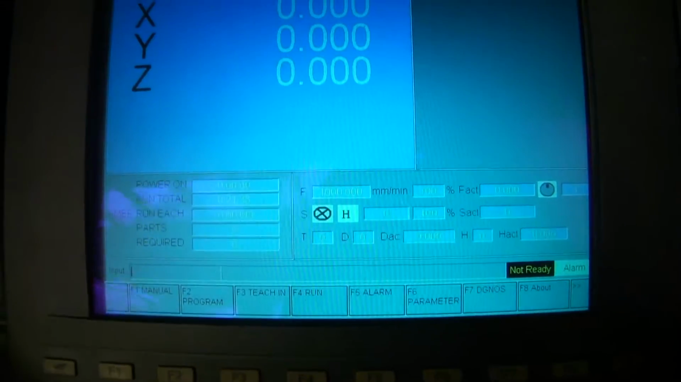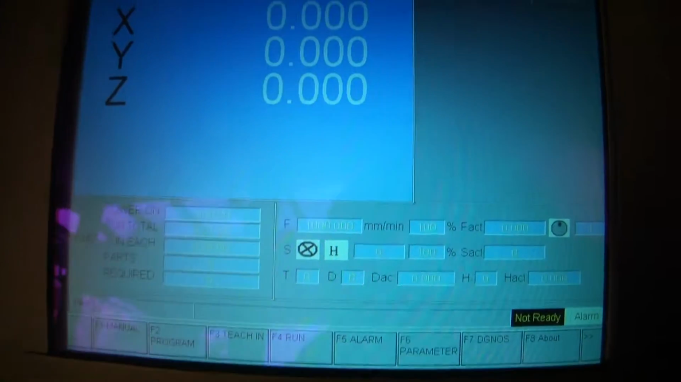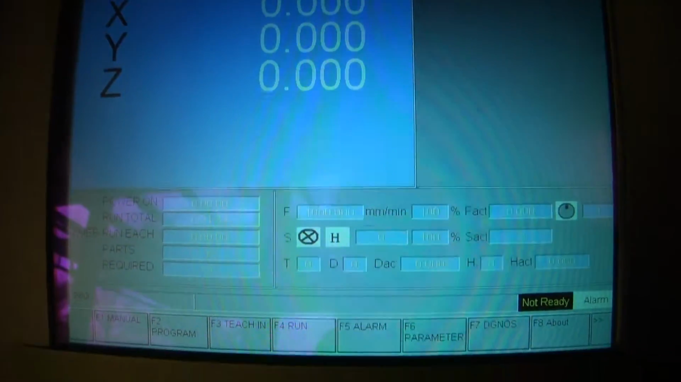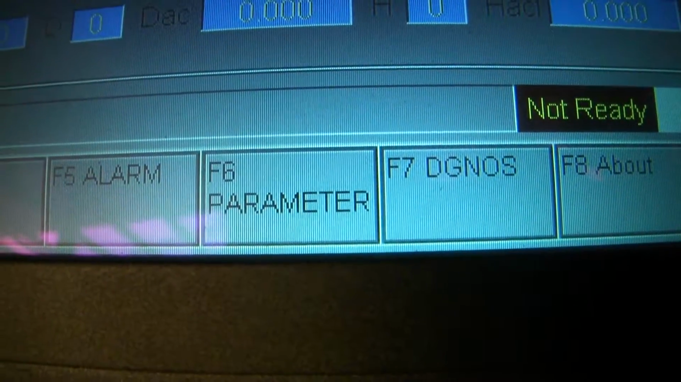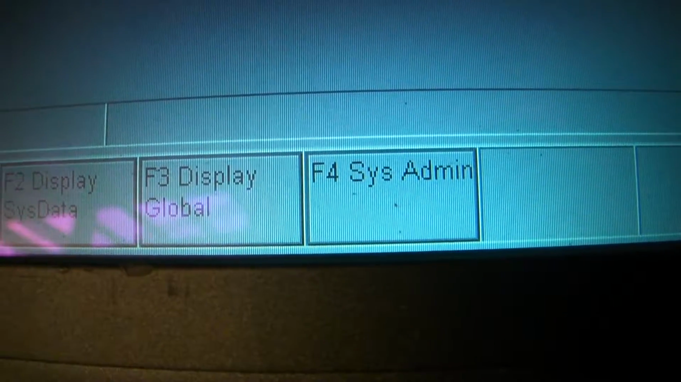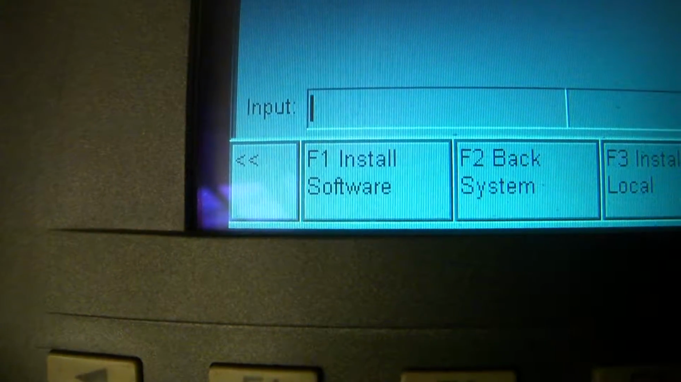To use the update file, first go to the CNC system and look at the CNC monitor. The first step is going to Diagnosis. Then enter Diagnosis. The next step is going to Sys Administration. The third is Install Software.